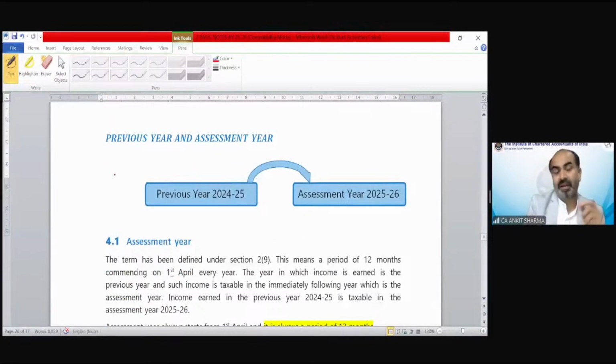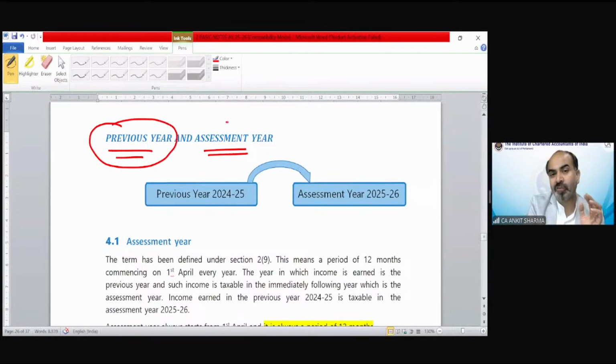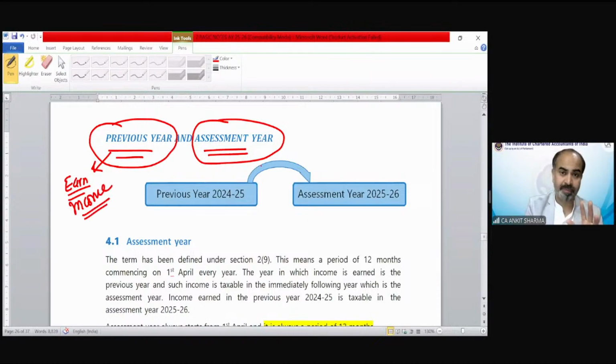Previous year and assessment year. We discussed the definition and the concept in the last session. Day before yesterday, I explained what is the meaning of previous year and what is the meaning of assessment year. For the time being, let me remind you: the year in which you earn income is called the previous year for that income. And the next year, in which you are going to pay tax on the income you earned last year, is called the assessment year. That would also be called the taxing year.